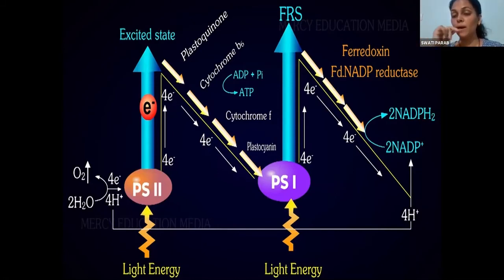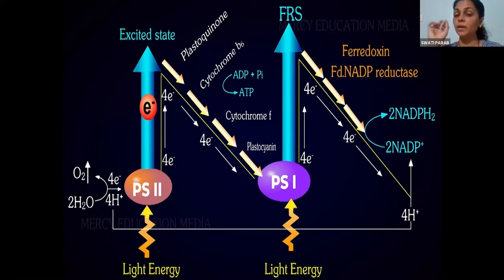It is utilized for, yes, who will tell me? Utilized for, कहाँ पे यूज होता है NADPH? Dark reaction. Yes, honey. Reduction of CO2. Yes, very good. Right, it's used for reduction of CO2 to carbohydrates. Where? In which reaction? Dark reaction. Good. Carbohydrates in dark reaction. Very good. Till here everything is clear.